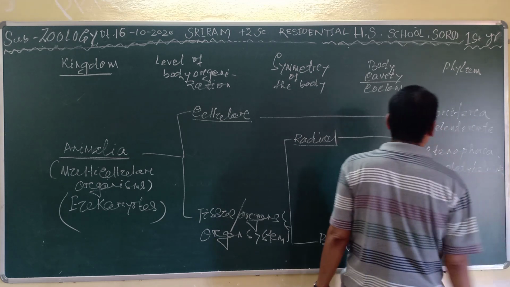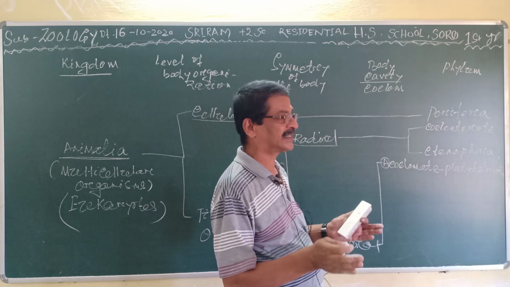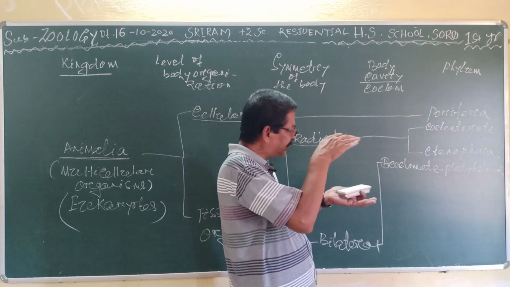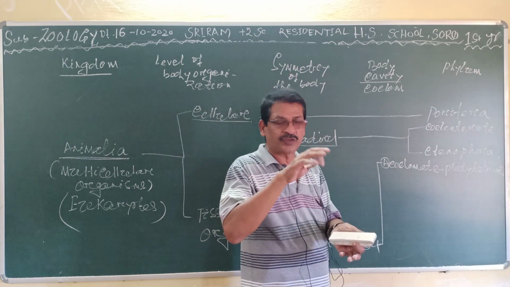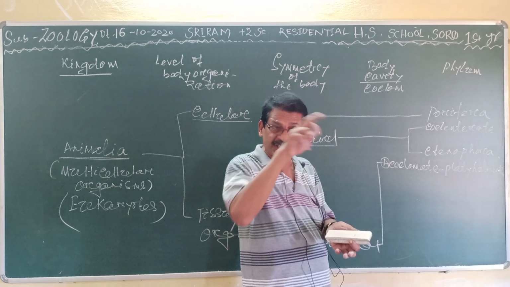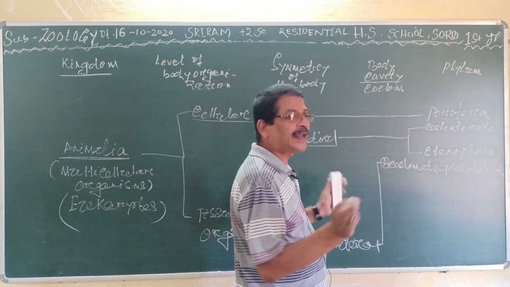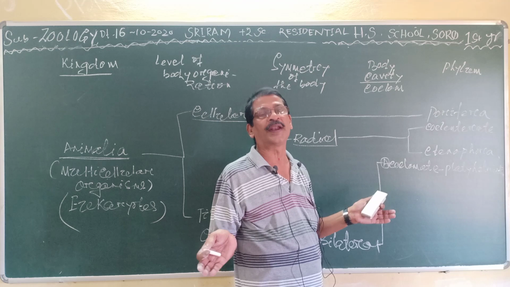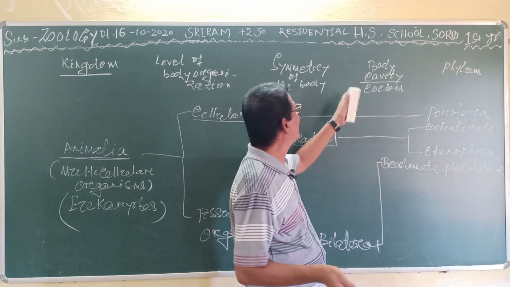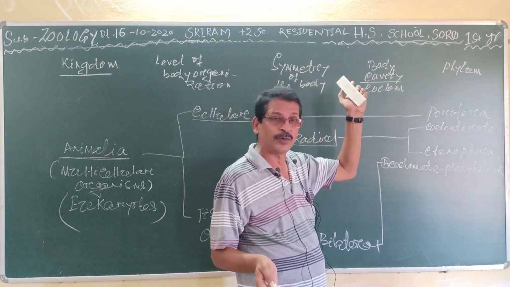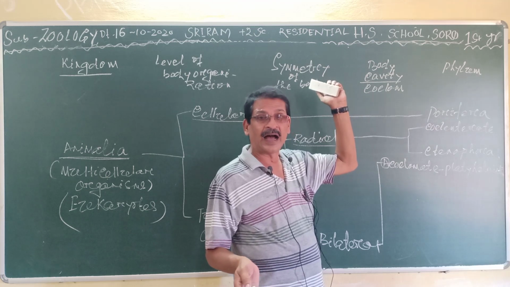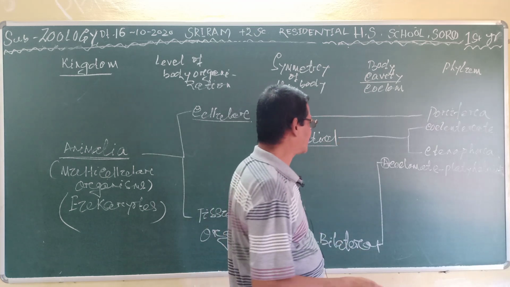Here the body is dorsiventrally flattened, and the body wall is present just above the alimentary canal. There is no gap or body cavity. I have described this before, during the description of the typical terms. Clear?